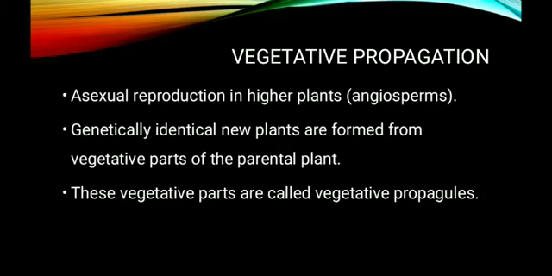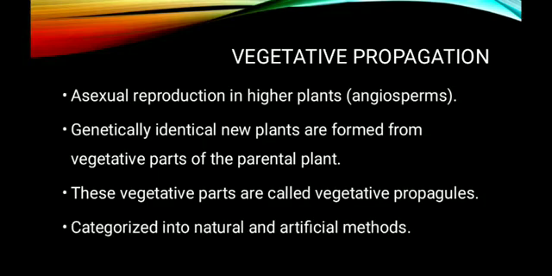And such vegetative parts which are involved in the production of new individuals are called vegetative propagules. These vegetative propagules can be categorized into natural and artificial methods. Mainly the natural methods of vegetative propagation are described here in detail, and artificial methods mainly include grafting. You know, in the grafting process, two different plants are joined together to produce a new variety. So this is regarding vegetative propagation and propagules.